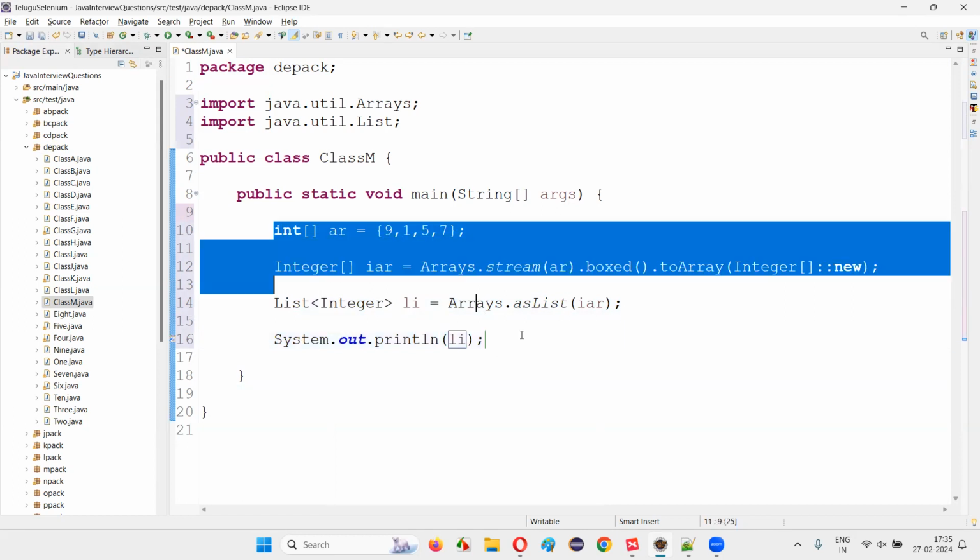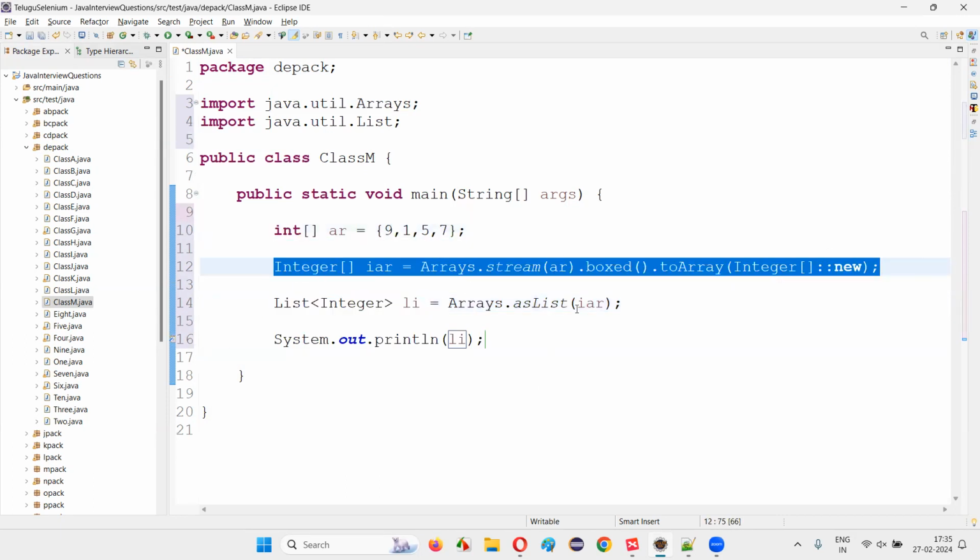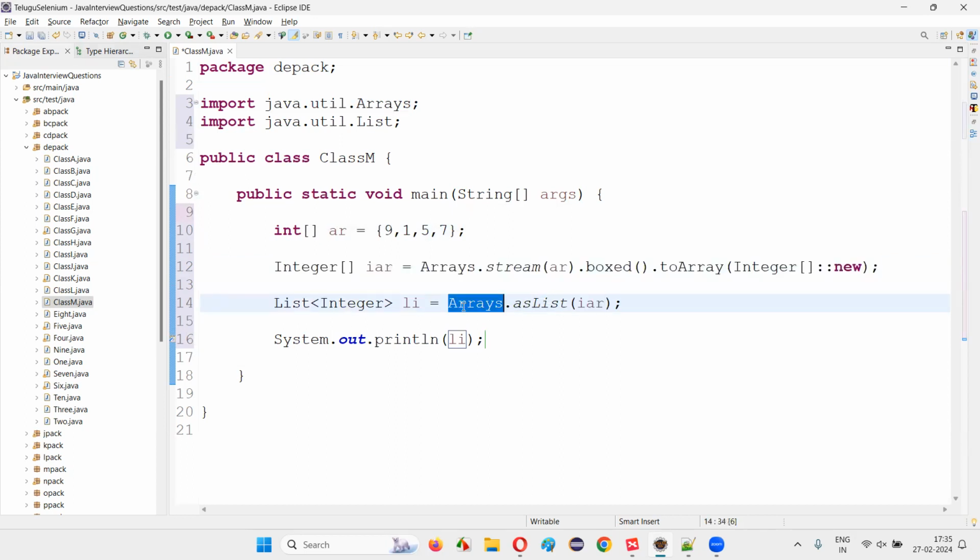So this is the code you have to write, guys, for converting an array to a list in Java. If it's a primitive data type array, you have to first convert it to the wrapper class array type, and then using Arrays.asList, we can convert that to the list. If it is directly a wrapper class array, this step is not required, guys. Directly you specify it to the asList method of the Arrays class, and it will directly convert to the list.